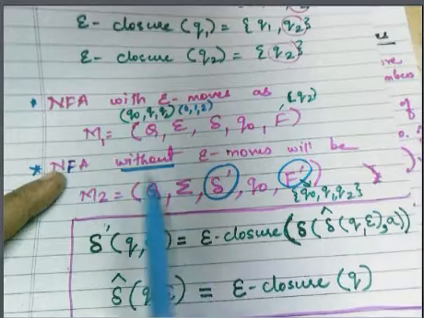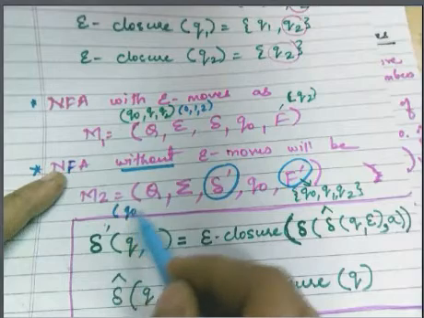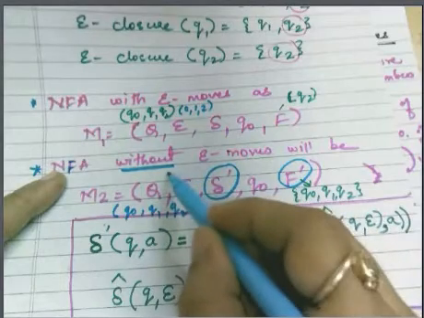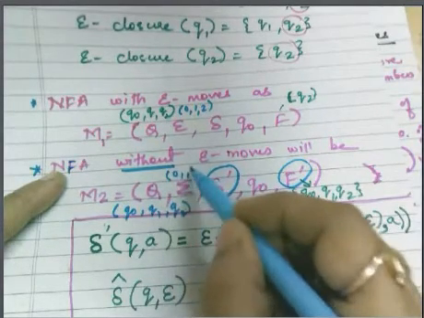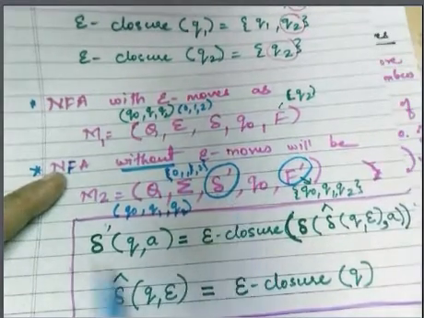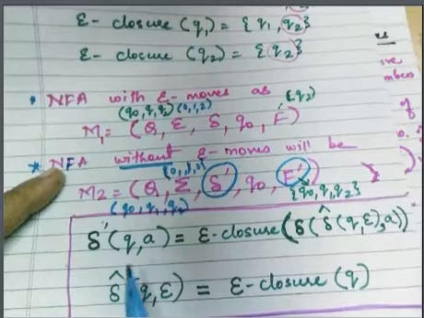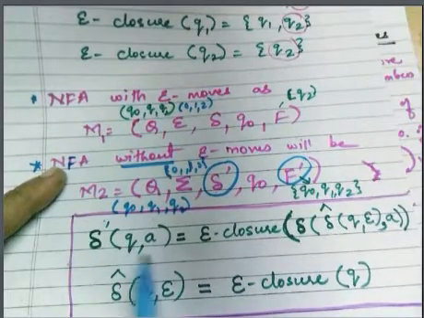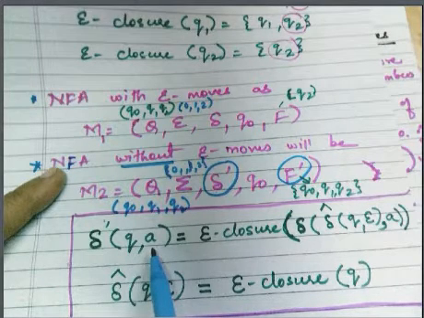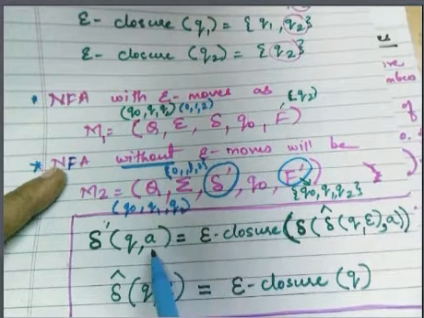Since Q is the same, how many states will we have? We will have q0, q1 and q2 states only. What will be our alphabet? It will have 0, 1 and 2. Now, what will be the delta dash? For delta dash, the formula is delta cap, note it down, delta cap of q comma a. What is q? Any state. What is a? Any valid input symbol. Why valid symbol? Because in NFA without epsilon move, empty string is not allowed.